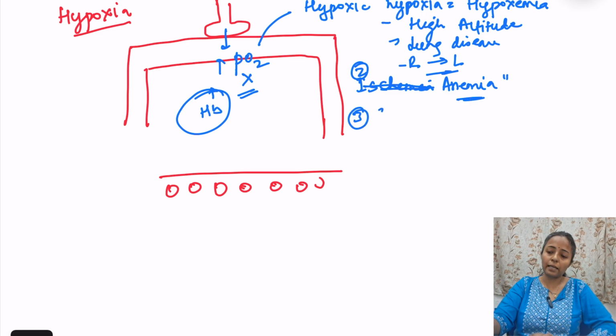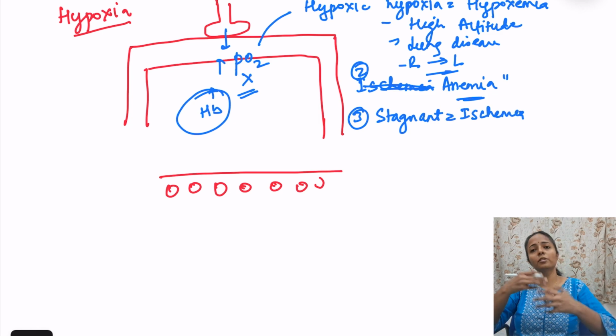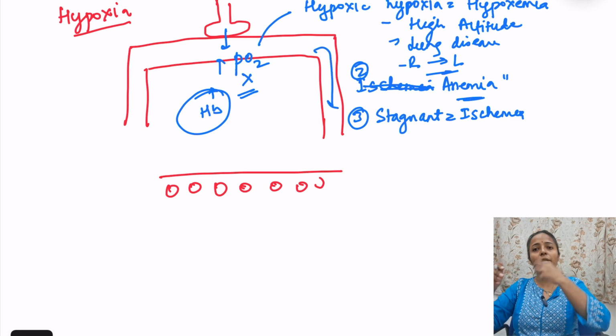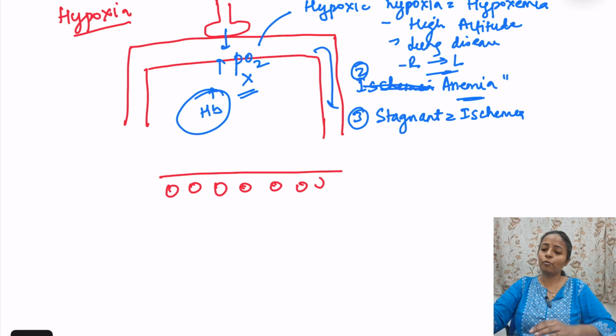Third one is stagnant hypoxia. Stagnant hypoxia, another name is ischemic hypoxia. That means partial pressure of oxygen is okay, hemoglobin is okay, but blood is not flowing. We want the blood to flow and carry oxygen to the tissues. So if blood is not flowing, then that is stagnant or ischemic hypoxia.